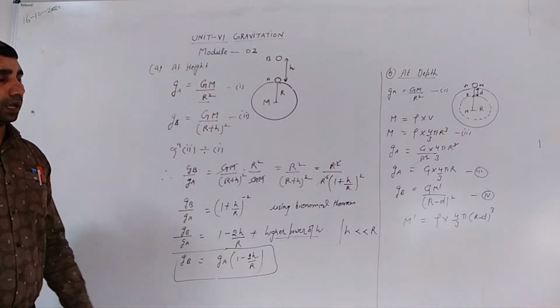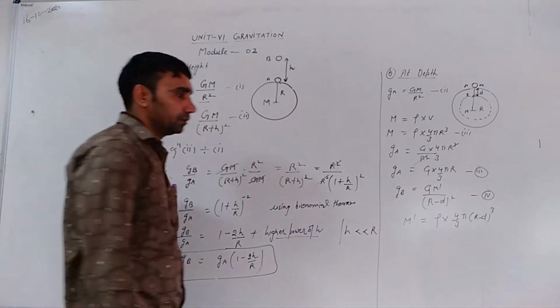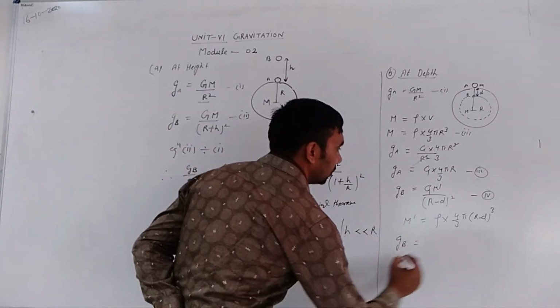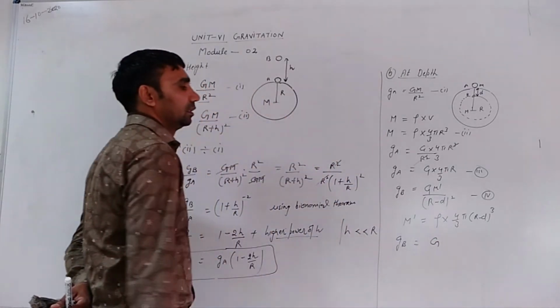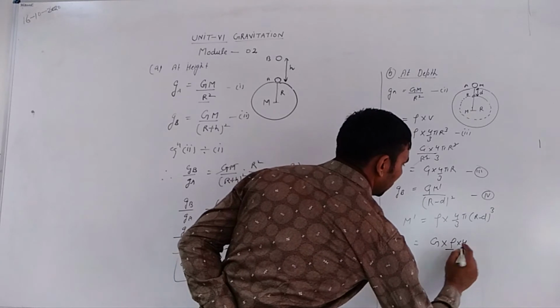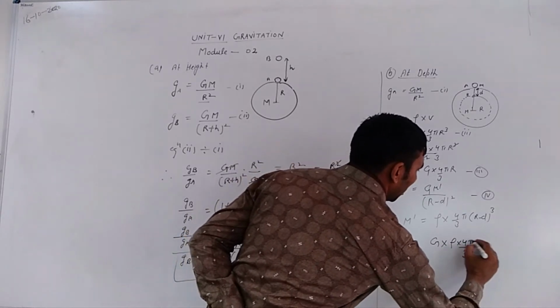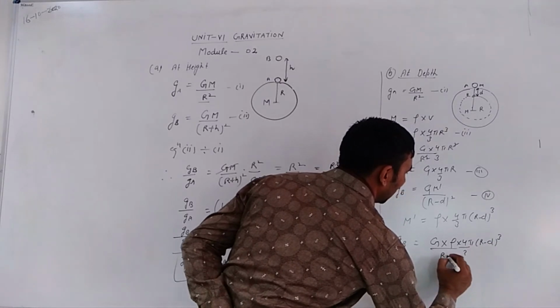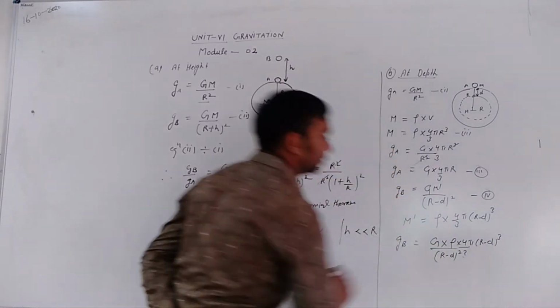Putting the value of M' in equation number 4, we get g_b = G M' = G times rho into 4 by 3 pi (R minus d) to the power 3 divided by (R minus d) whole square.